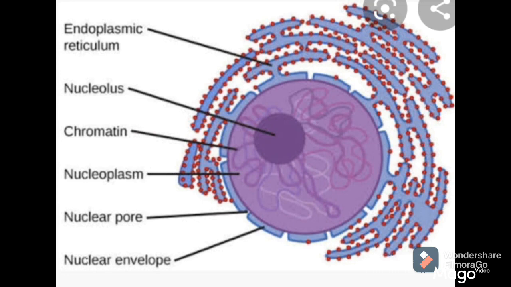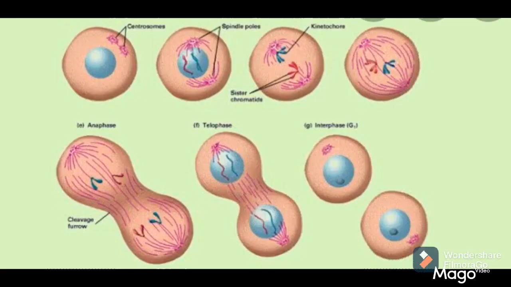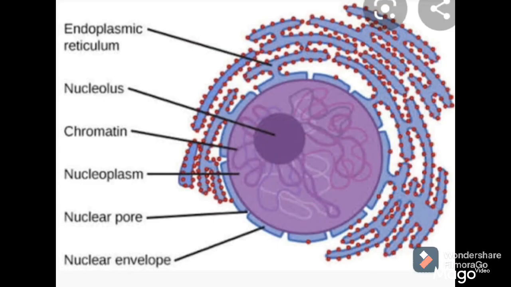It is responsible for replication of cells also. When we are talking about cell division, one cell gets divided into two, then two into four. At the same time, this nucleus gets divided to form a number of cells. So it is responsible for replication of cells also. Then, nucleus is present in the cell.